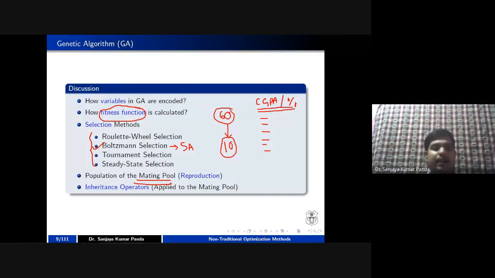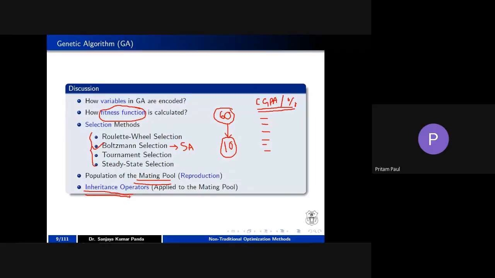And we'll also see some of the inheritance operators that are used in the genetic algorithm, such as crossover and mutation. I will tell you these terms, don't be confused with these terms. I am going to explain each and every term more clearly.